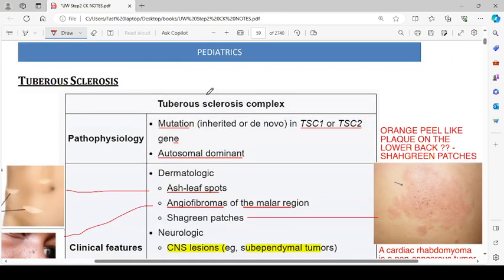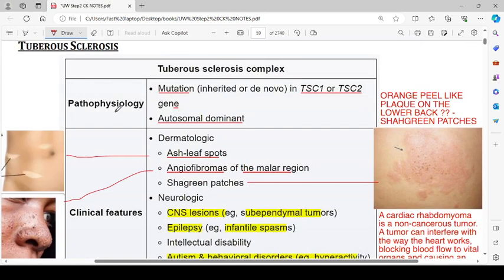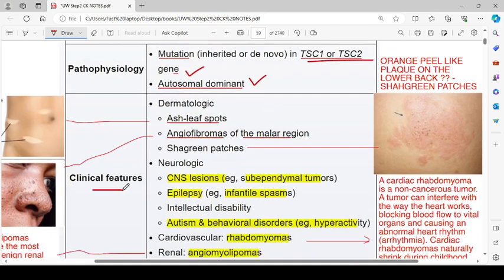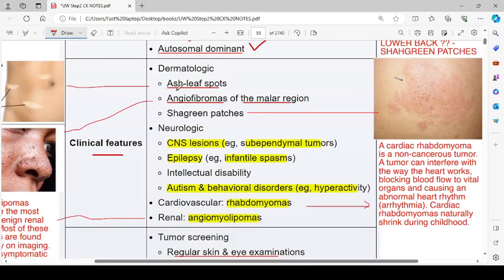Then we have tuberous sclerosis. For the pathophysiology, there are mutations, inherited or de novo, in the TSC1 or TSC2 gene. They are autosomal dominant. The clinical features, dermatologic manifestations, include ash leaf spots like these. They are different from the cafe au lait spots because they are hypopigmented, while the cafe au lait spots were hyperpigmented. Then angiofibromas of the malar region, as you can see here. Then Shagreen patches can also be present.